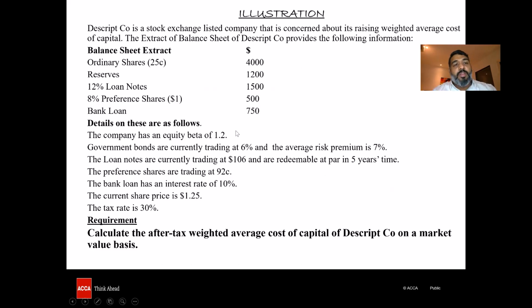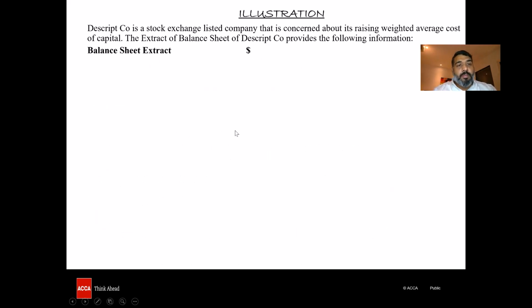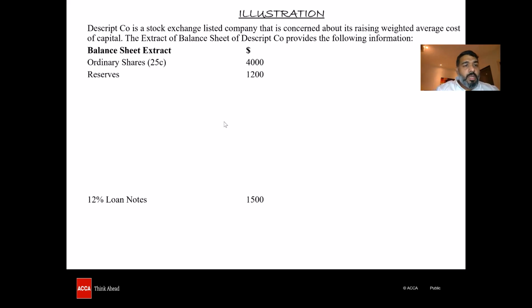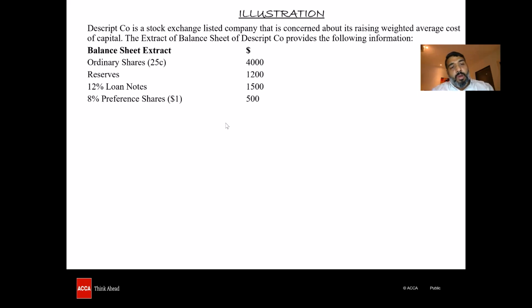And then we start off with the first line of the question. Descript Company is a stock exchange listed company that is concerned about its raising weighted average cost of capital. The extract of balance sheet of Descript Company provides the following information. Balance sheet extract. Ordinary shares 25 cents, $4,000. Reserves $1,200. 12 percentage loan notes 1,500. 8 percentage preference shares of $1 each 500. Bank loan 750. Details on these are as follows.